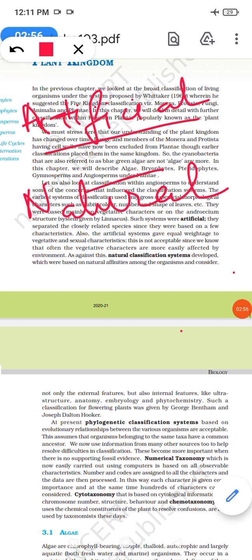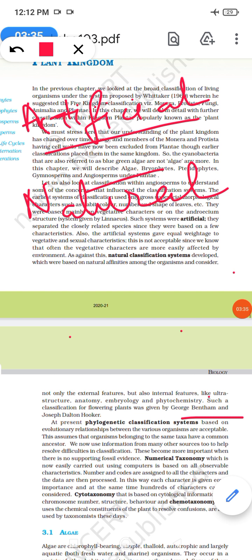The artificial system gives equal weightage to vegetative and sexual characteristics, and this is not acceptable since we know that the vegetative characters are more easily affected by the environment. So the natural classification system was developed, and it emphasized structures, anatomy, embryology, etc. This system of classification was given by George Bentham and Joseph Dalton.